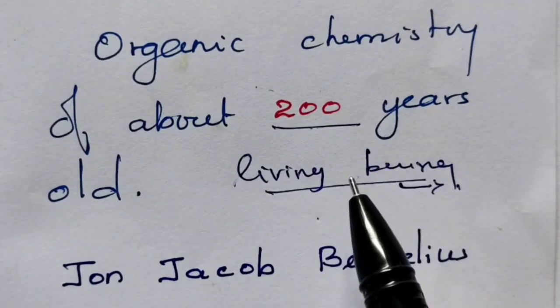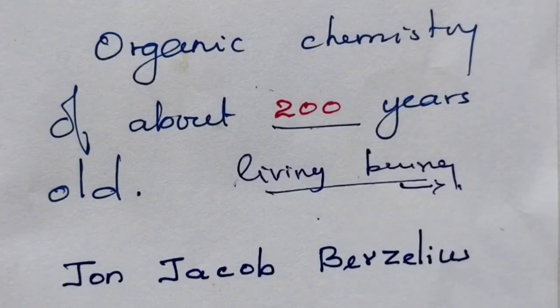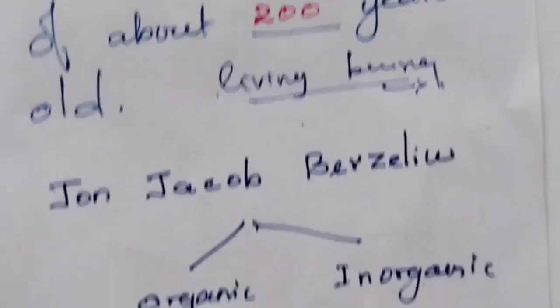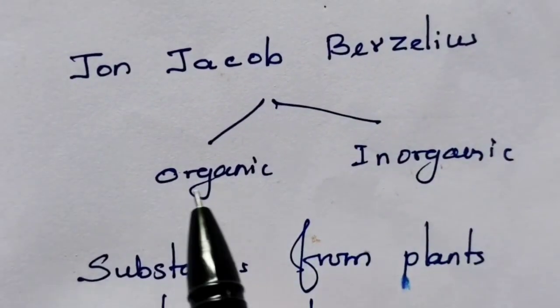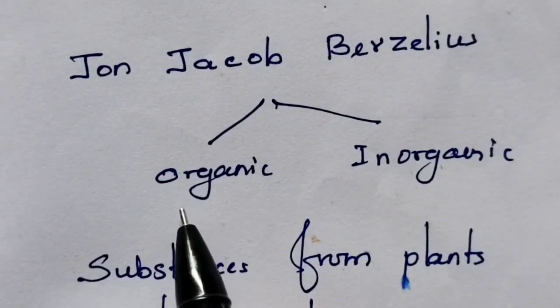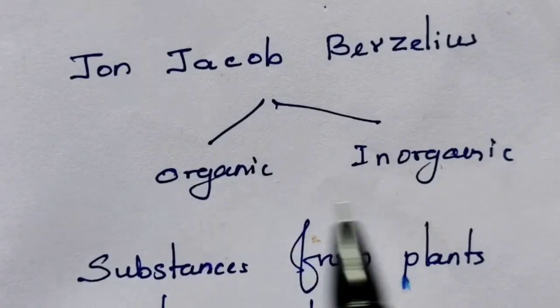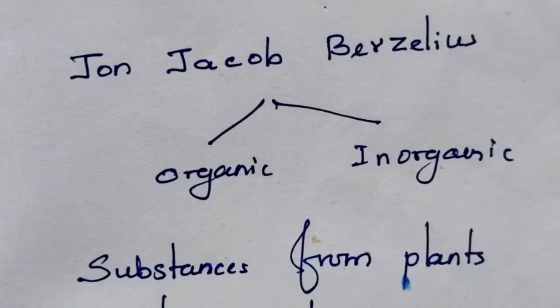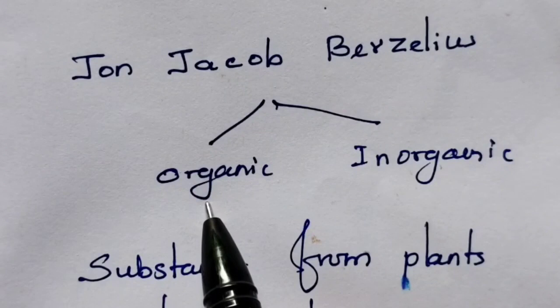Around 1800, the scientists of that period started to classify the materials available then into two, organic and inorganic. But what is an organic substance?